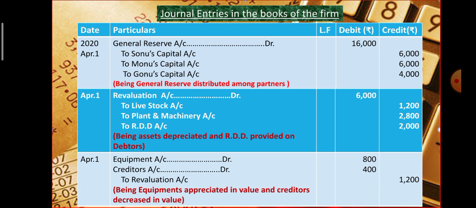Next entry: equipment account debit 800, creditors account debit 400, to revaluation account 1,200. If there is appreciation in the value of the firm's assets, then these are to be mentioned on the credit side of the revaluation account. Narration: being equipment appreciated in value and creditors decreased in value.